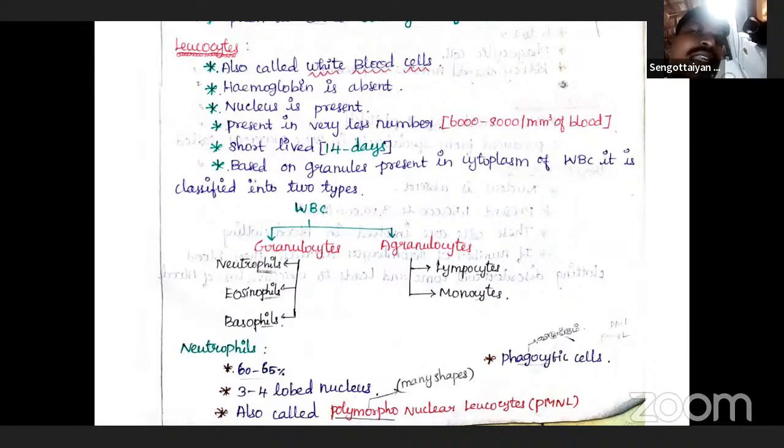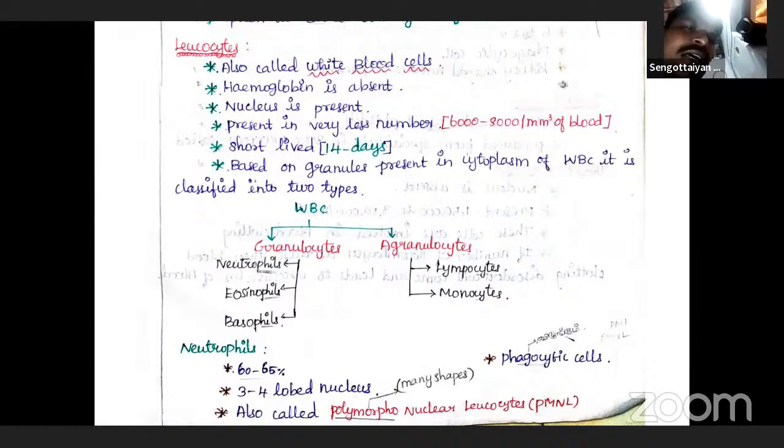Clear? So leukocytes are also called white blood cells. That is an important one, shortly known as WBC. White means colorless. Leukocytes are colorless due to the lack of hemoglobin. If hemoglobin is present, it is red in color. Here there is no hemoglobin, so the WBC is a colorless one.